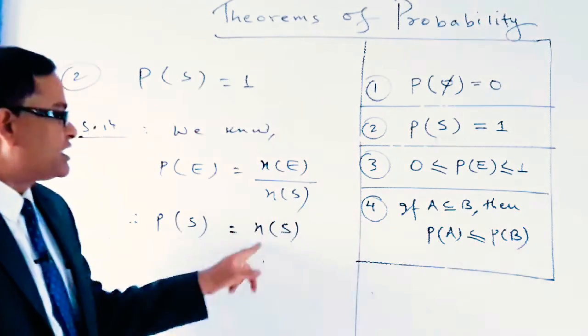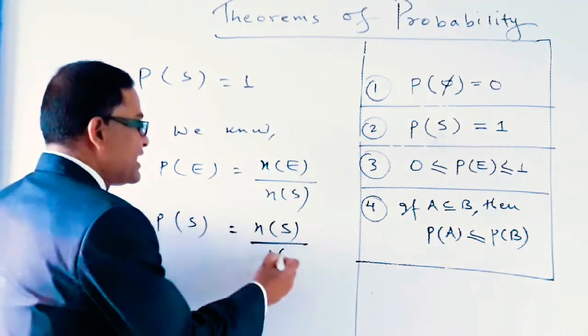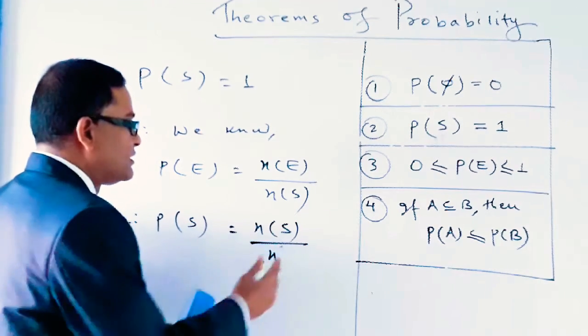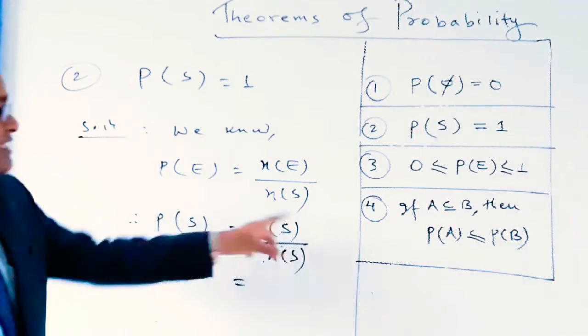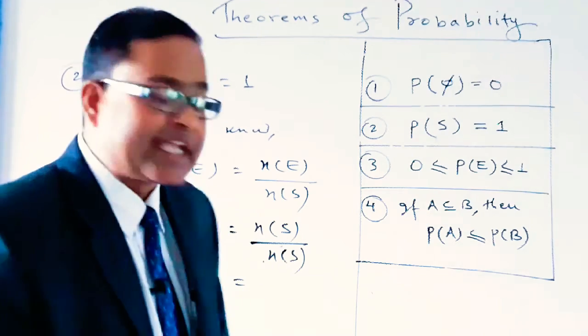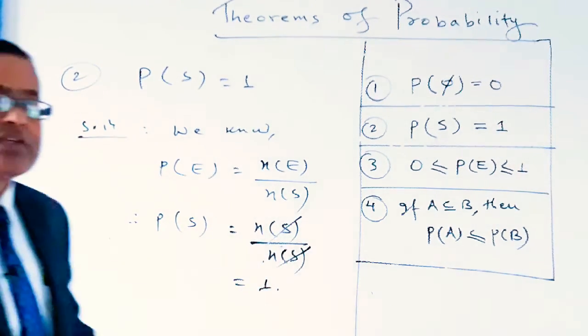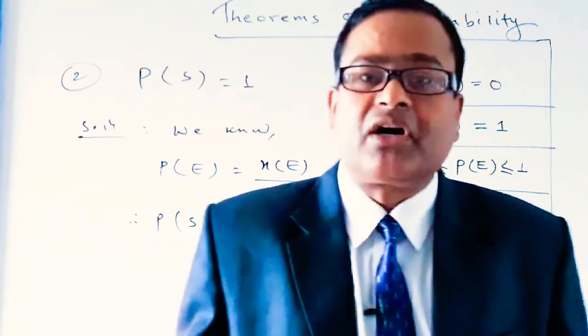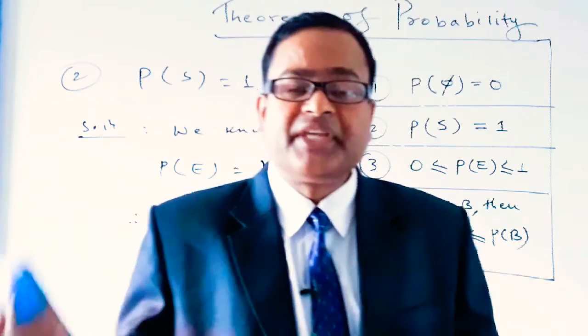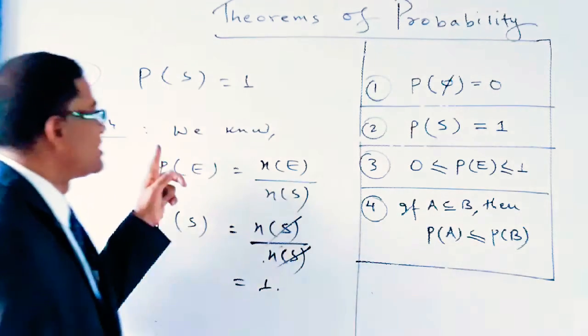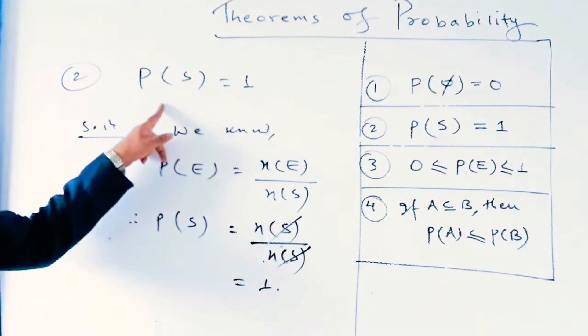Then n(E) is equal to n(S) divided by n(S). Now n(S) and n(S) are the same, so we can cancel, and we get 1. So dear students, we can say that the probability of a sure event, that means P(S), is always equal to 1. This is the second theorem of probability.